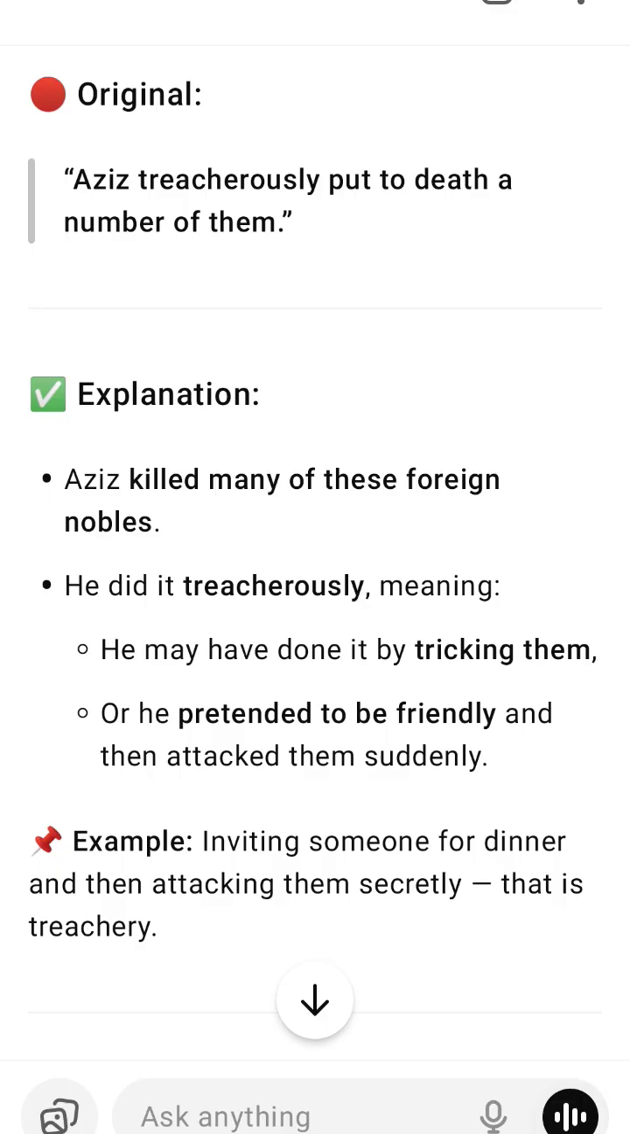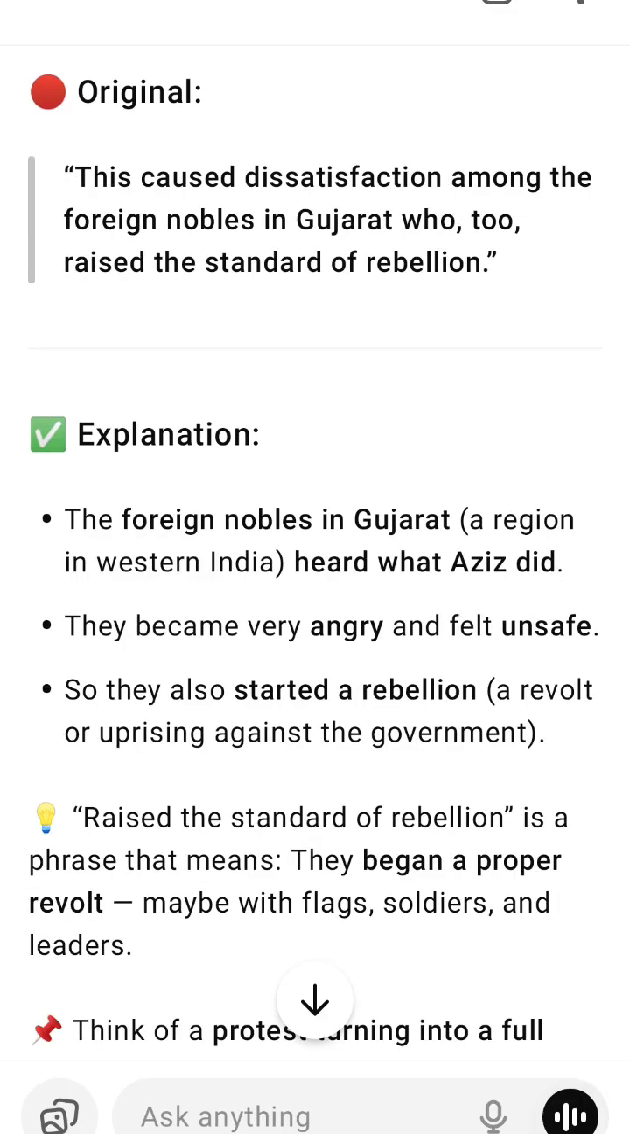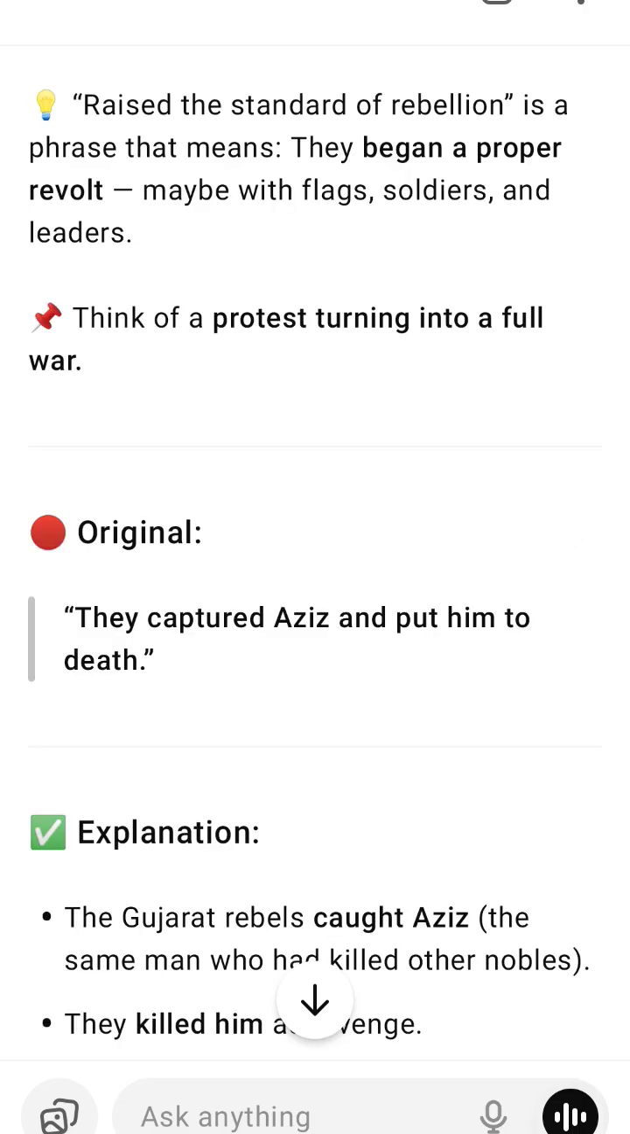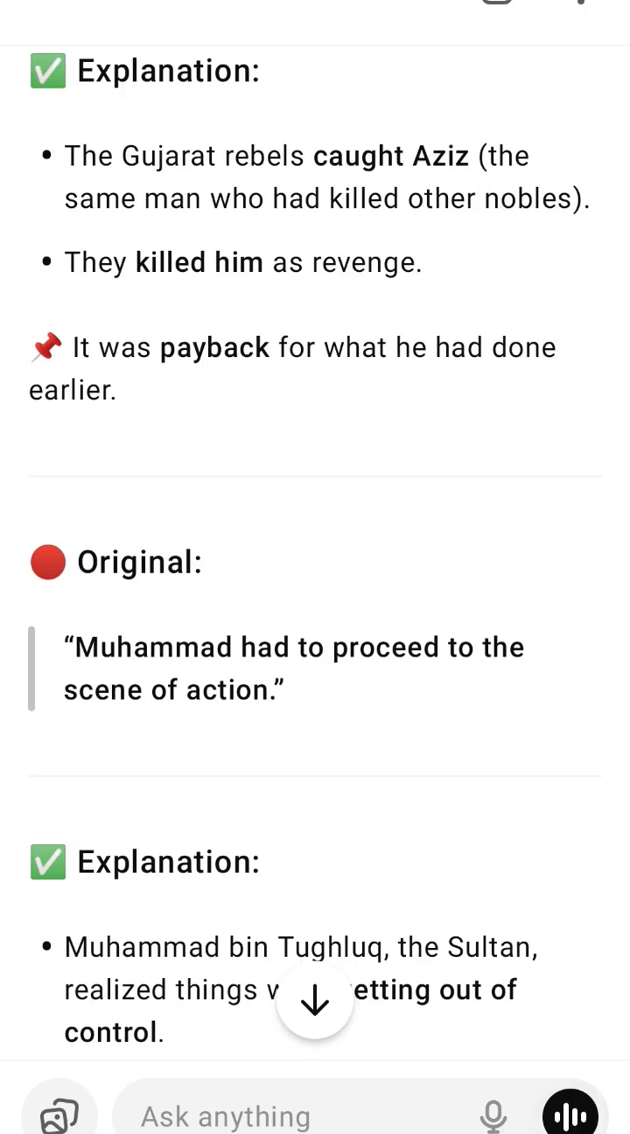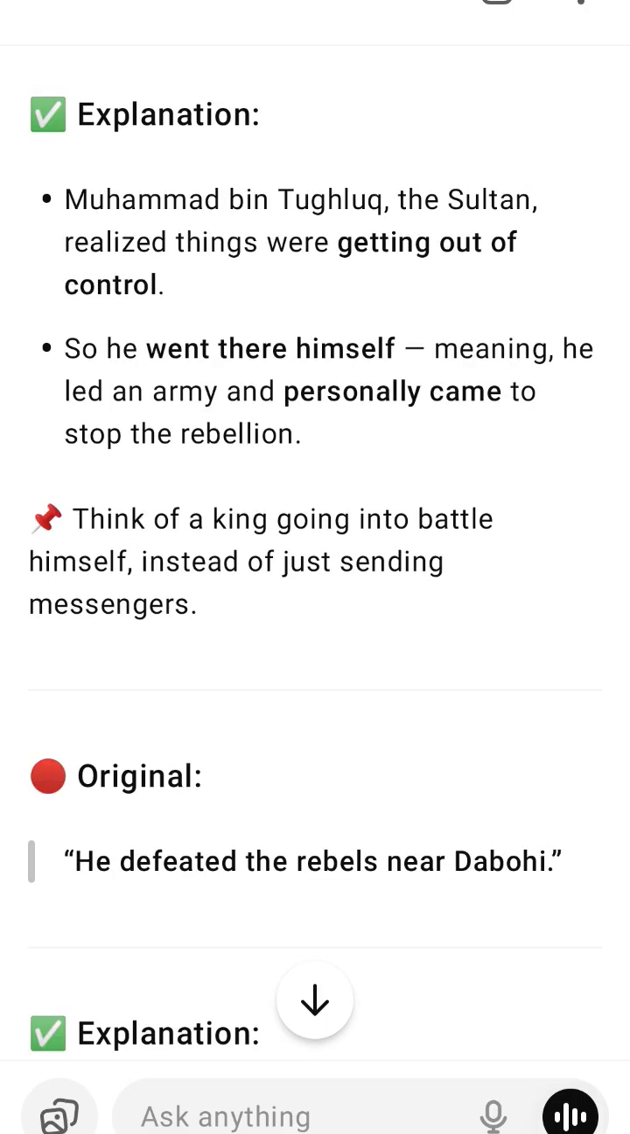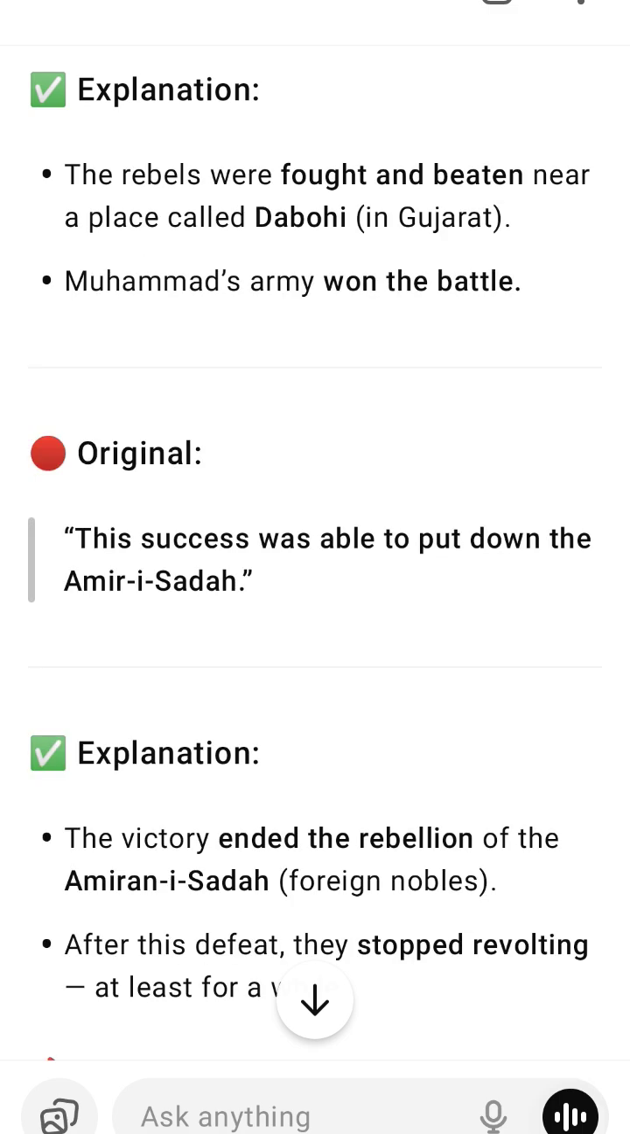What caused the rebellion? These foreign nobles became corrupt. They stole government money. This is called embezzlement. They helped other rebels who were already fighting against the Sultan. They looted and robbed villages and towns during times of political chaos, especially in the Deccan region. Think of them like police officers who are supposed to protect the city, but instead they steal from people and secretly help criminals. What did Mohammad bin Tughlaq do?